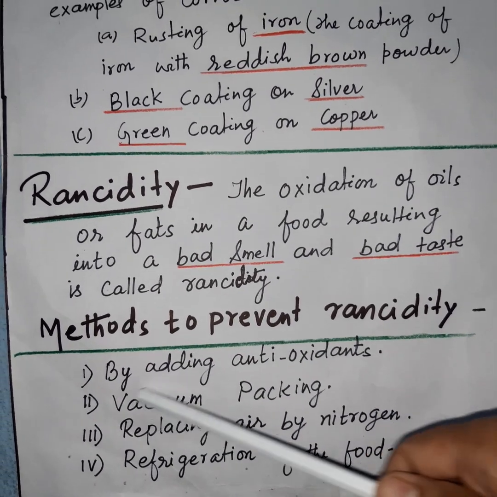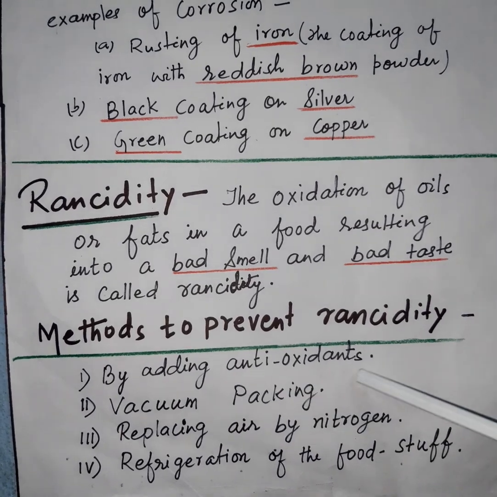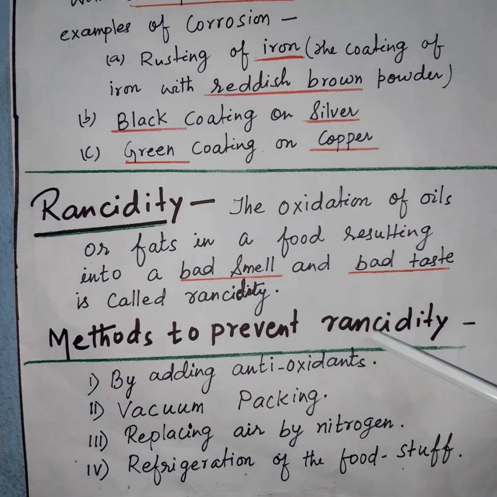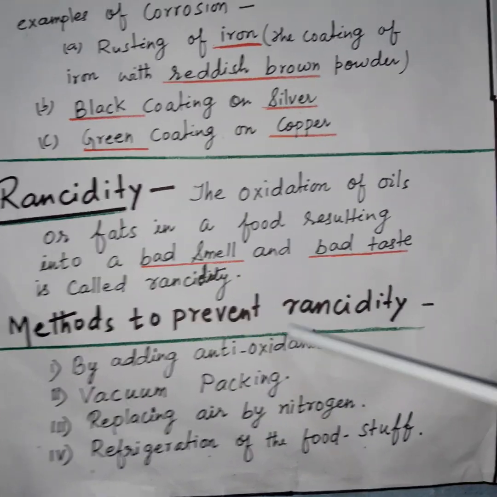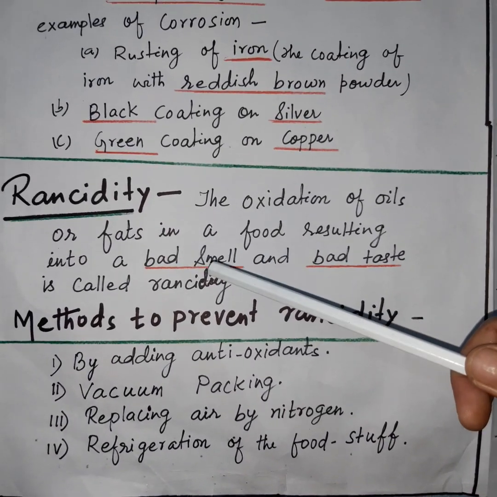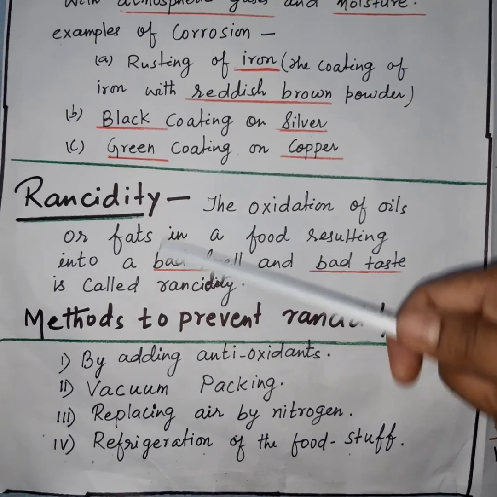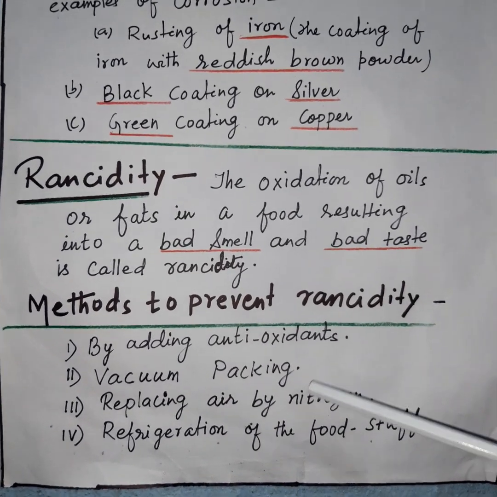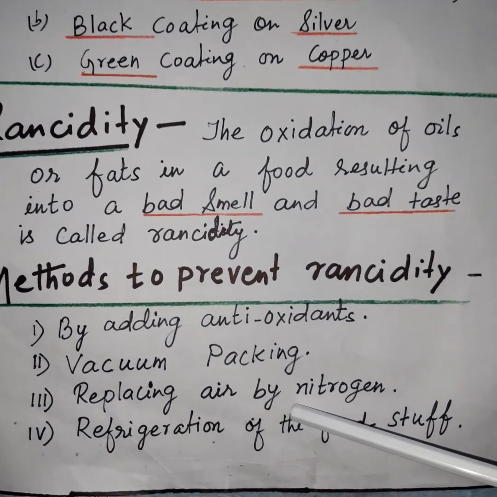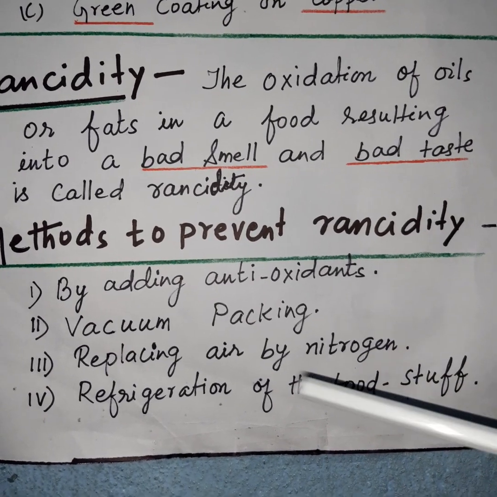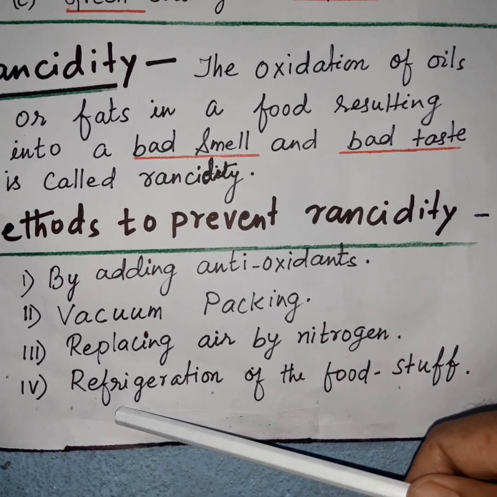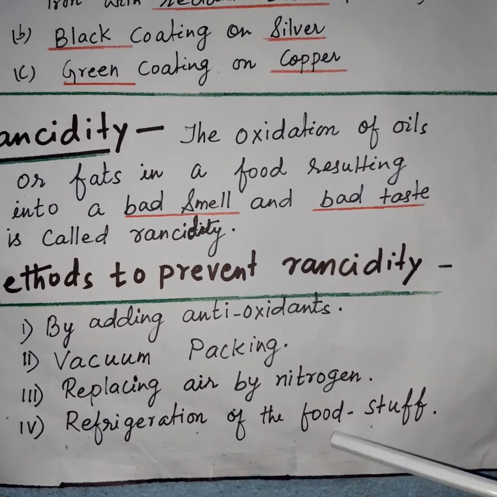Number 1, by adding antioxidants. Antioxidants are chemicals that are used to prevent oily or fried food from rancidity. Vacuum packing, replacing air by nitrogen, because nitrogen is an unreactive gas. Next one is refrigeration of foodstuffs.